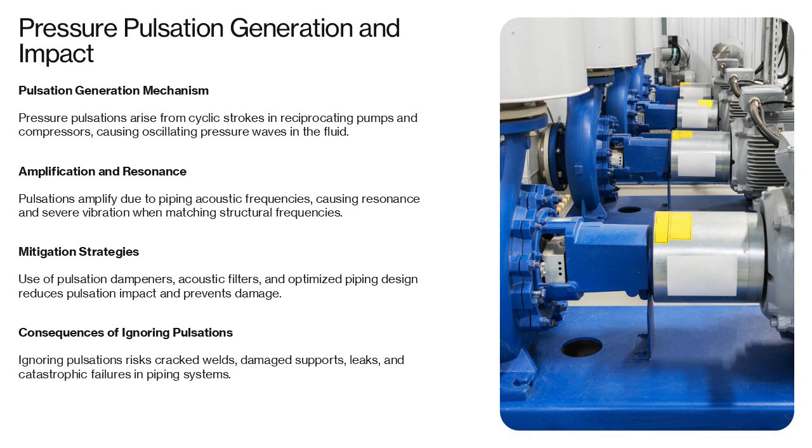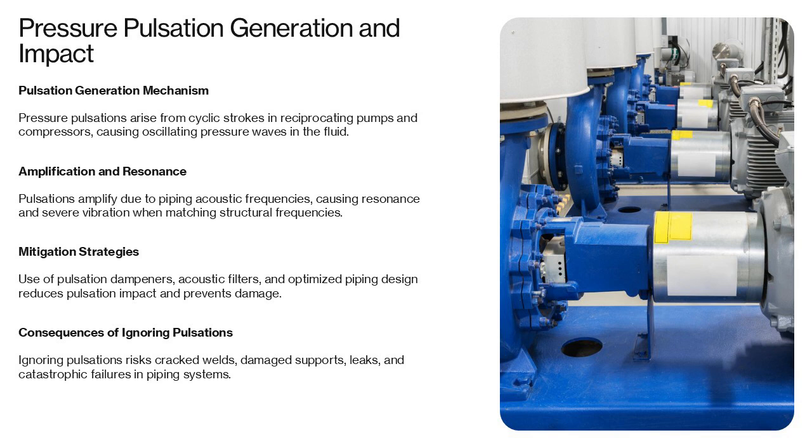When structural natural frequencies of the piping coincide with these amplified pulsations, resonance occurs, leading to severe vibration and fatigue damage. API standards such as API 618 for reciprocating compressors and API 674 for reciprocating pumps mandate pulsation analysis to predict and mitigate these risks. Common mitigation strategies include pulsation dampeners, acoustic filters, and careful design of piping geometry to avoid resonance. Failure to address pulsation can result in cracked welds, damaged supports, and catastrophic leaks, emphasizing the need for thorough analysis